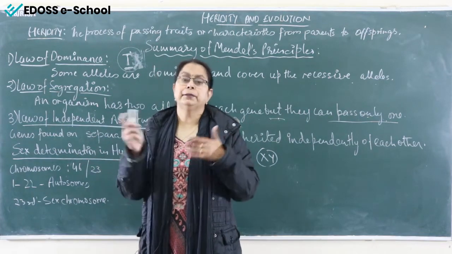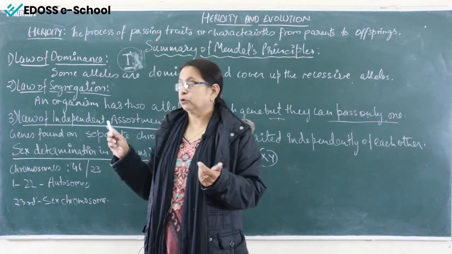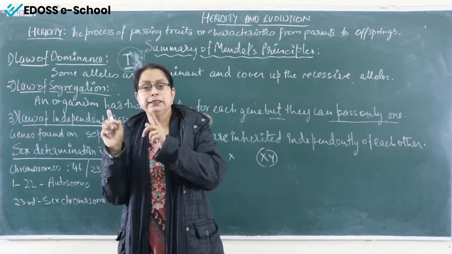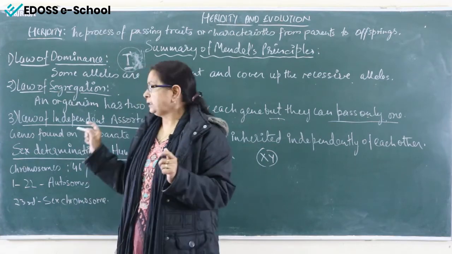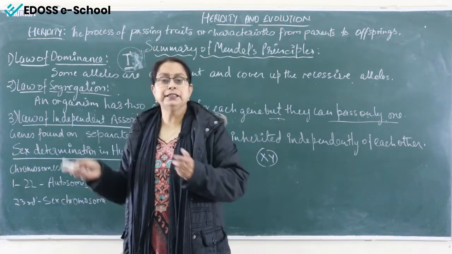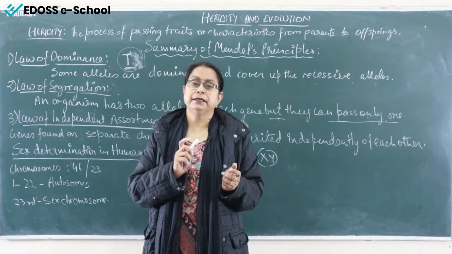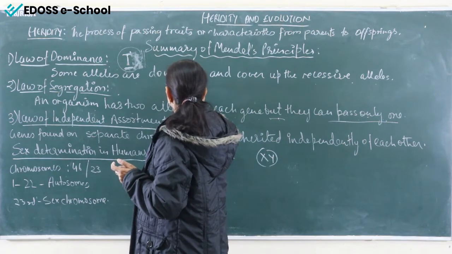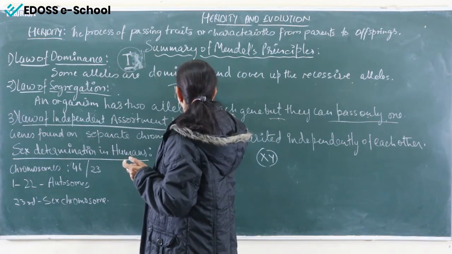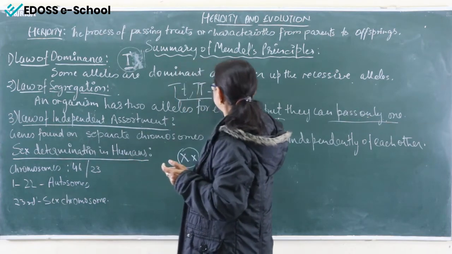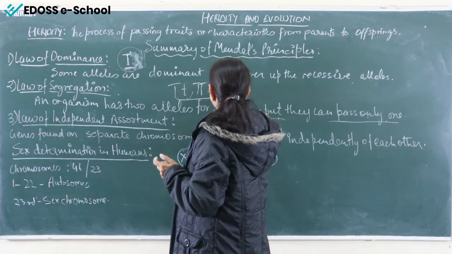Now the third is the law of independent assortment. Both alleles are independent of each other. Up to the first two laws, we are talking about the two alleles of the same gene. In the third one, we talk about different alleles of different genes. Suppose we are taking a gene Tt of the tallness, it shows the one gene that is the height of the plant.